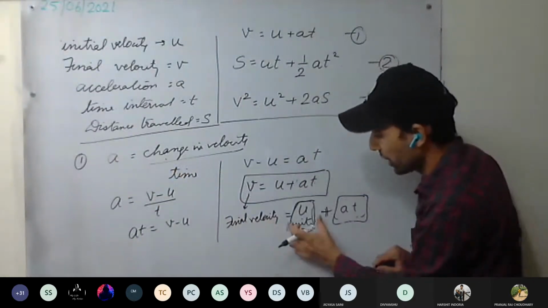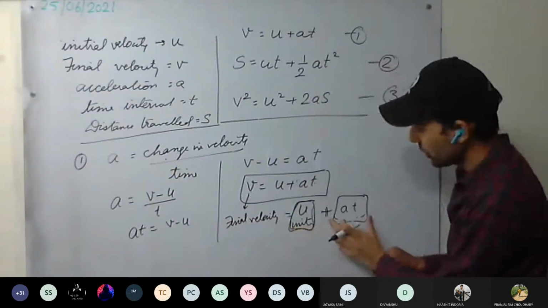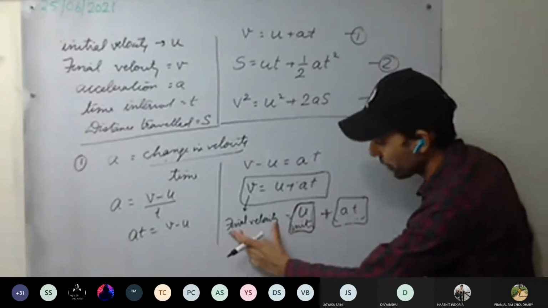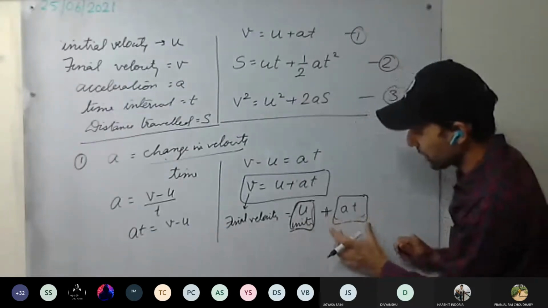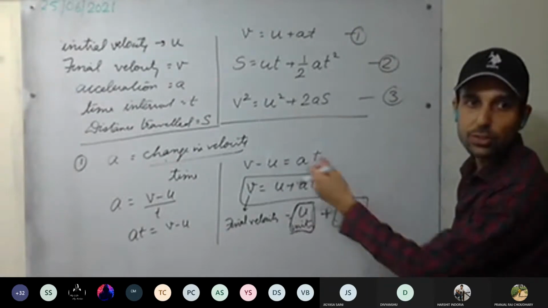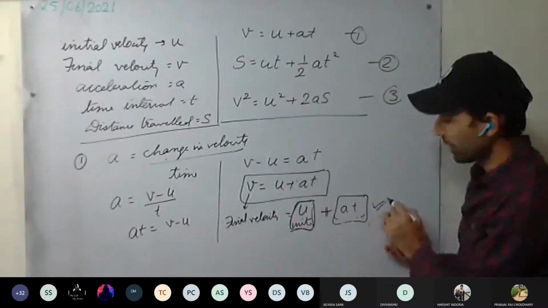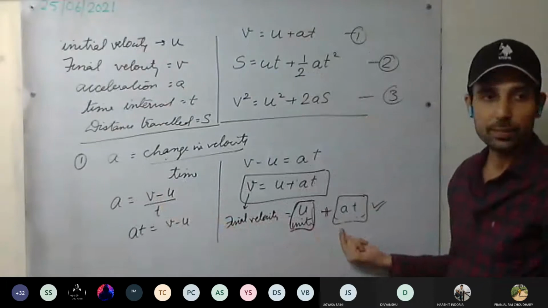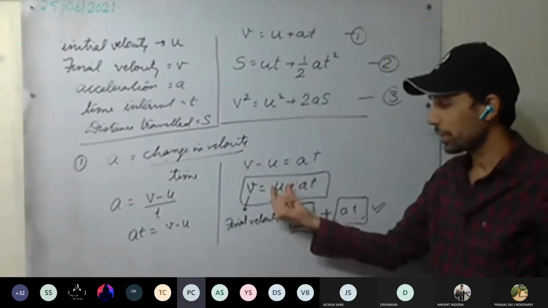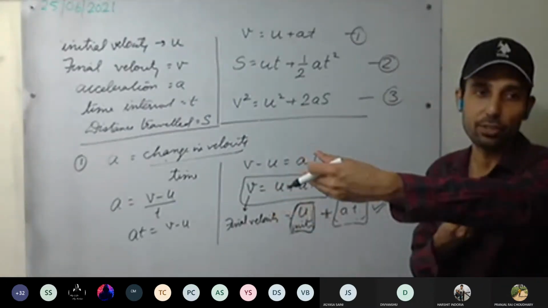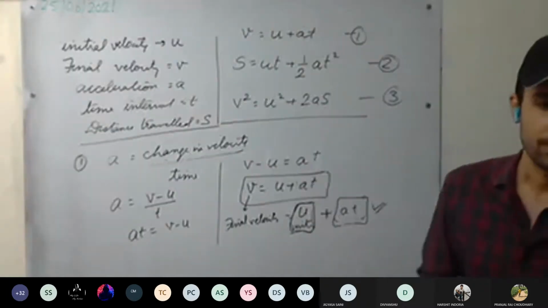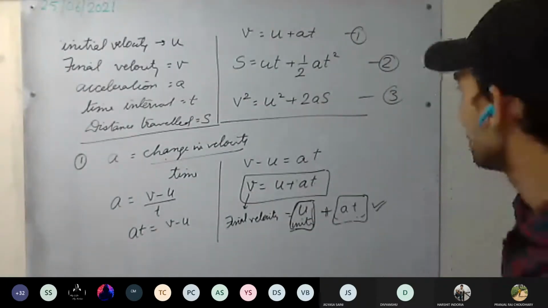So final velocity is what? Initial velocity plus change in velocity. Understood this one? Final velocity equals initial velocity plus change in velocity, by how much we have increased. Here as well you can see change in velocity is a into t. What is change in velocity? Acceleration into time. Okay, first equation is clear.